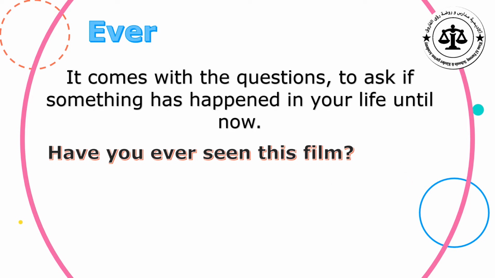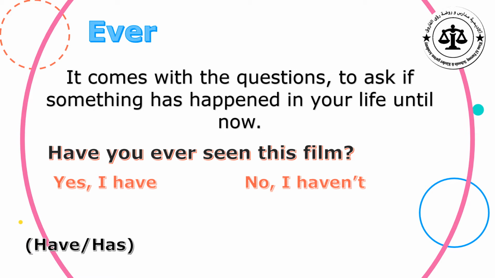The answers can be yes, I have, or no, I haven't. So the form of this question is have or has plus the subject, ever, verb past participle, and complement. This is the form of a question in present perfect by using ever.